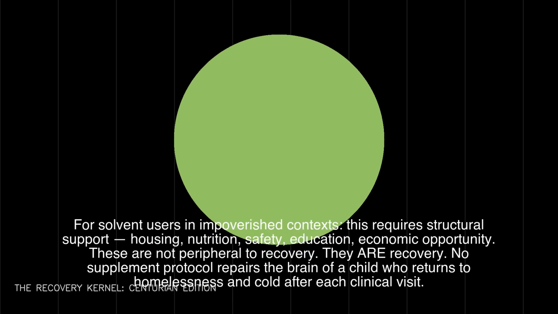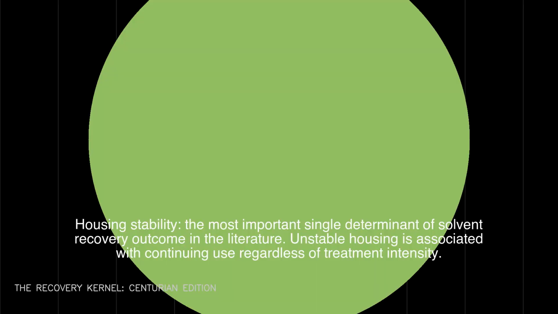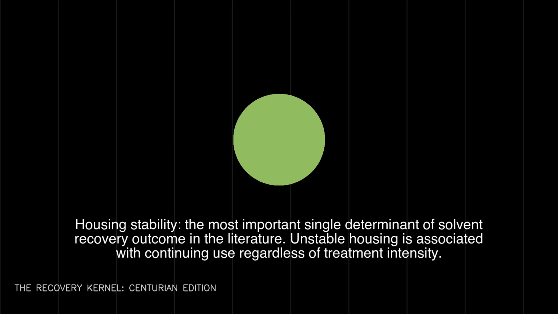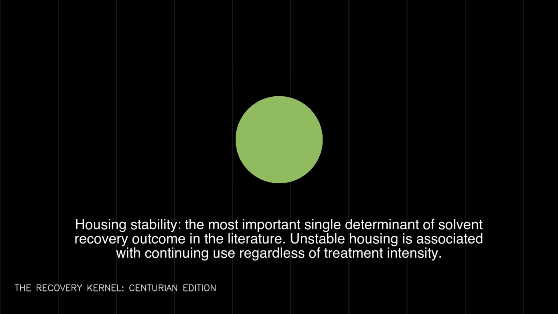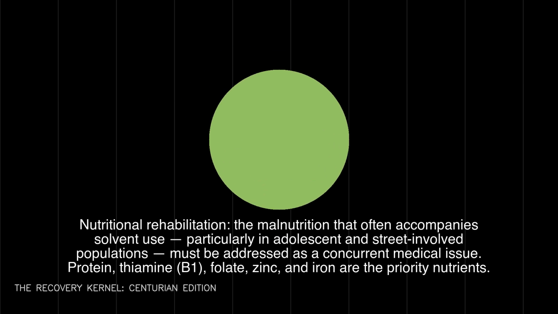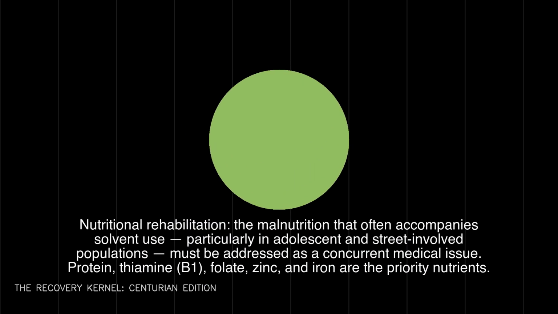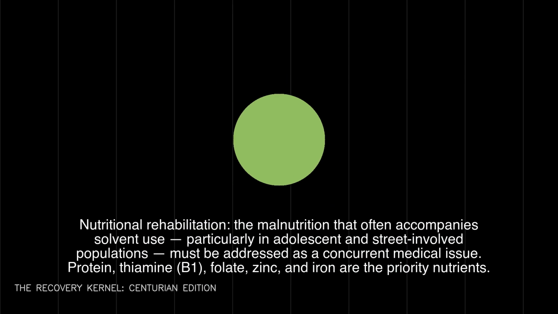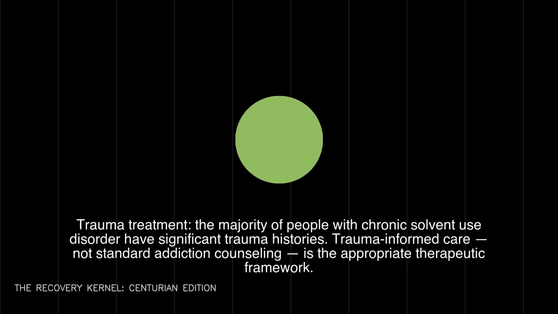Unstable housing is associated with continuing use regardless of treatment intensity. Nutritional rehabilitation: the malnutrition that often accompanies solvent use, particularly in adolescent and street-involved populations, must be addressed as a concurrent medical issue. Protein, thiamine, B1, folate, zinc, and iron are the priority nutrients. Trauma treatment: the majority of people with chronic solvent use disorder have significant trauma histories. Trauma-informed care, not standard addiction counseling, is the appropriate therapeutic framework.